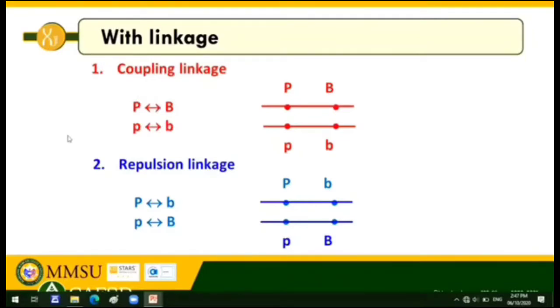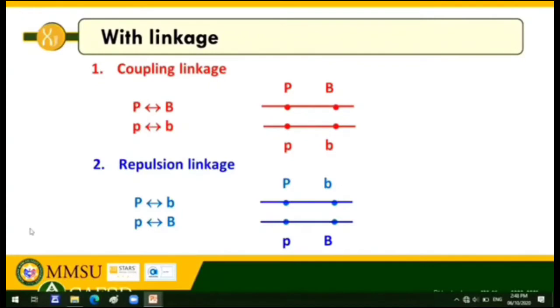Ganon din sa recessive genes. Alright? Sa repulsion naman, yung opposite. Okay? Dominant and recessive genes are inherited together. And ibig sabihin nito, kapag dominant and recessive genes are inherited together, yung dominant and recessive nasa iisang chromosome. So, located sa isang chromosome.